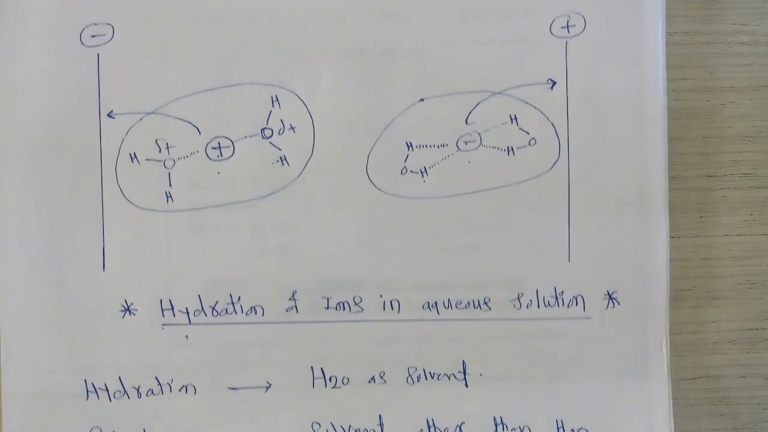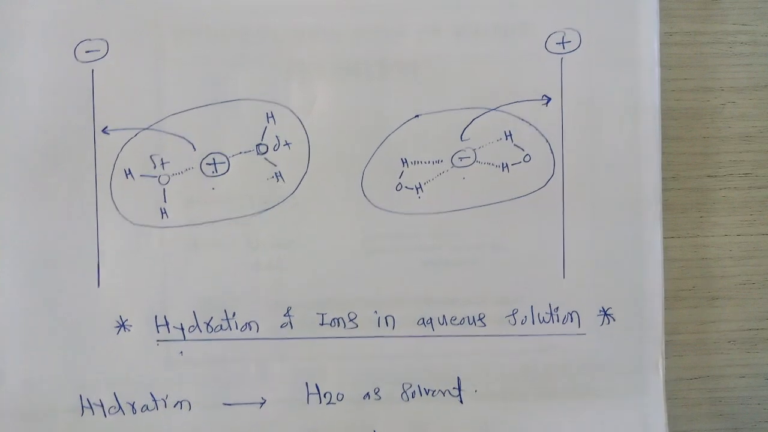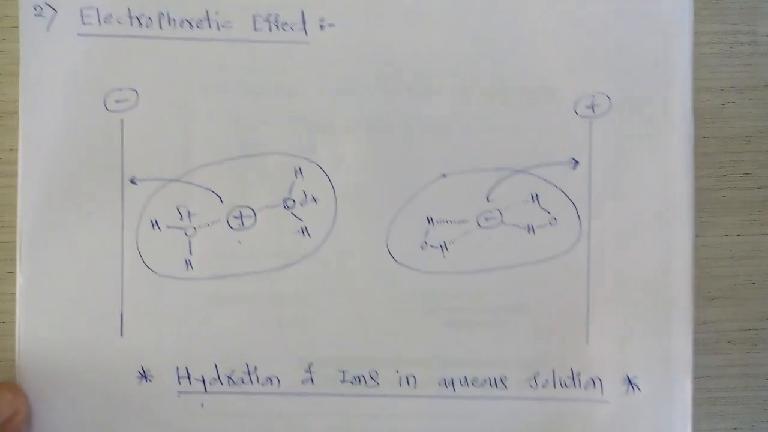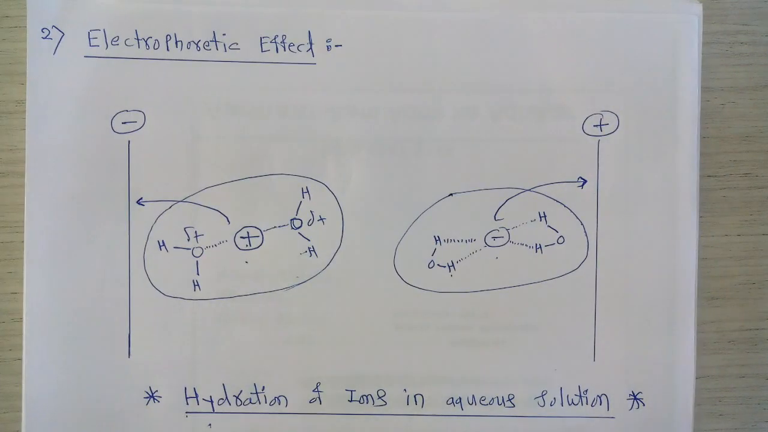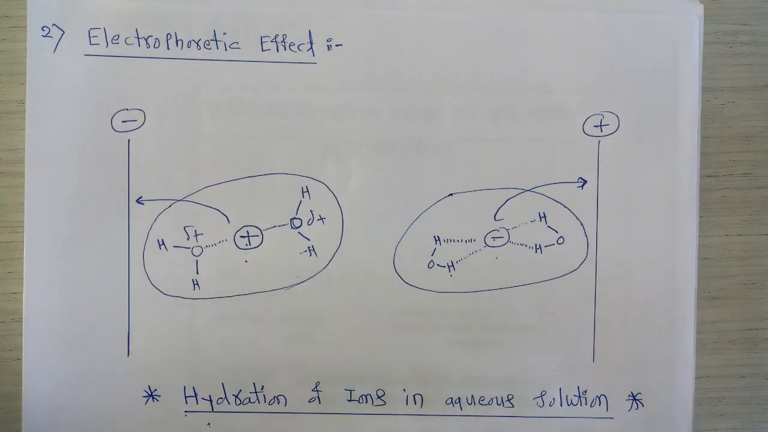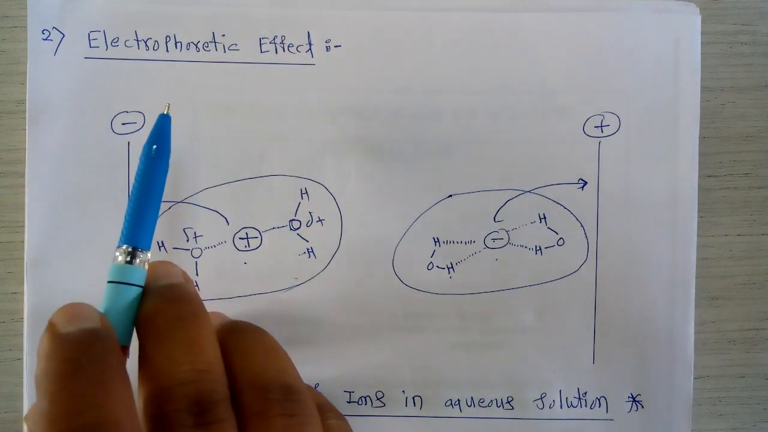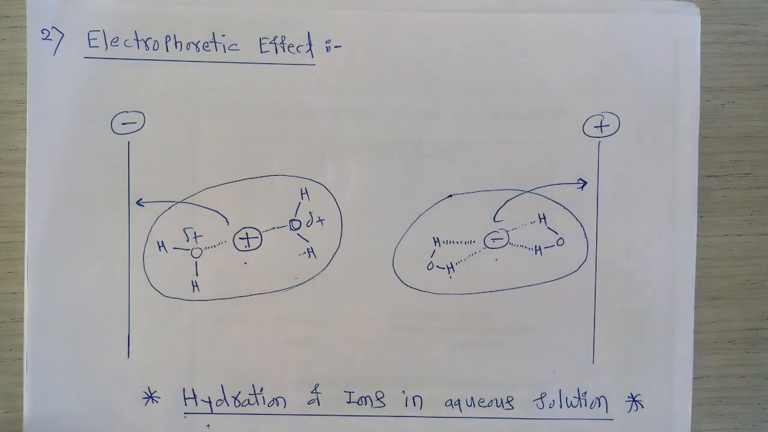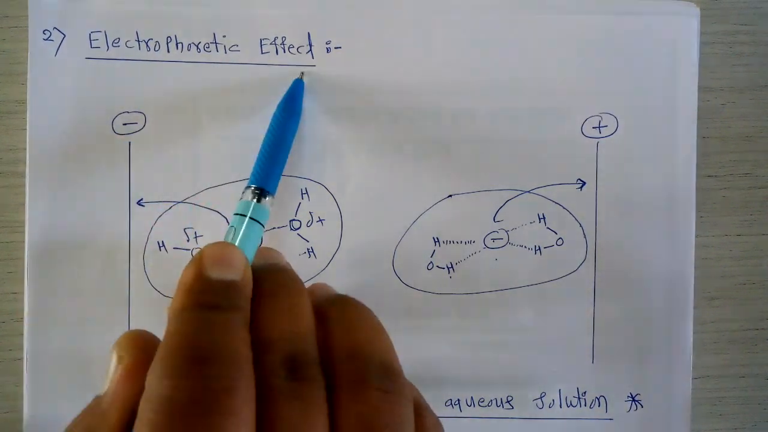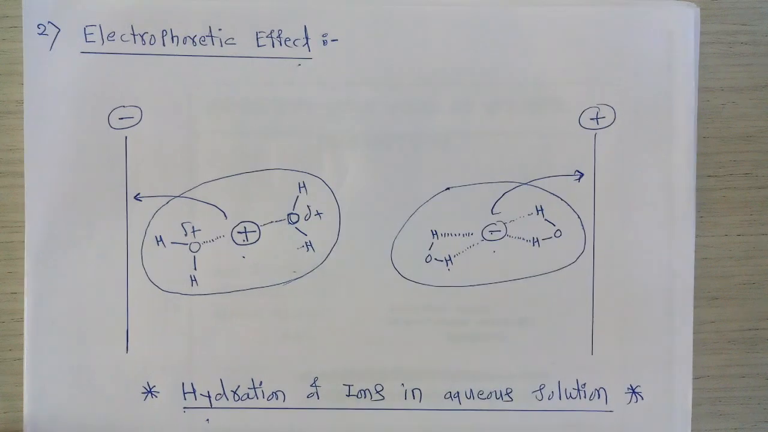And this effect is very important as far as the variation of equivalent conductance with respect to concentration is considered. Why does equivalent conductance decrease with increase in concentration for an aqueous solution of a strong electrolyte? This is one of the most dominant reasons, that in that case the electrophoretic effect takes place. And what is this electrophoretic effect?